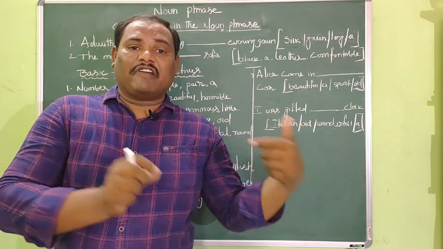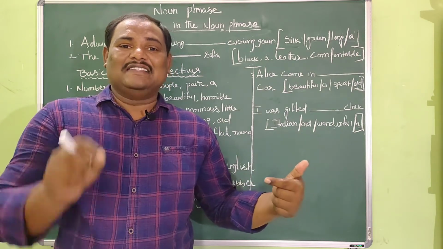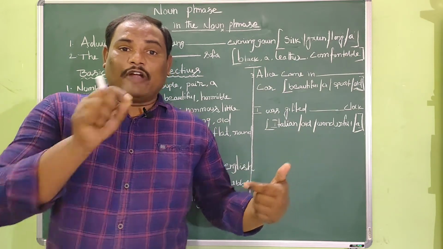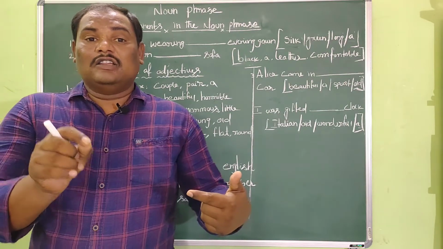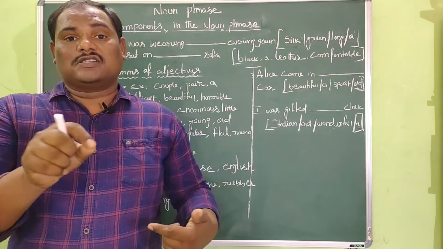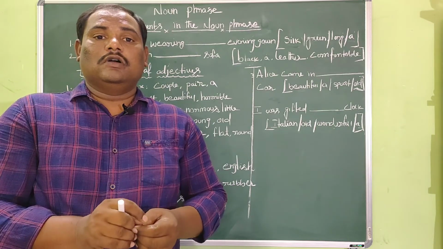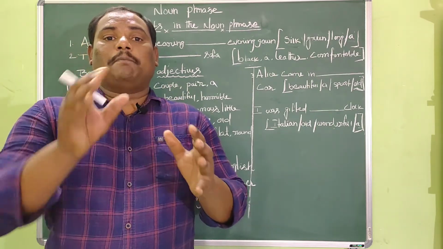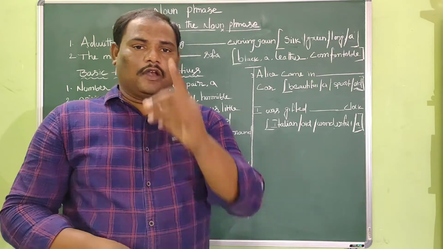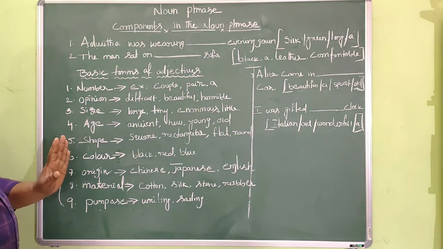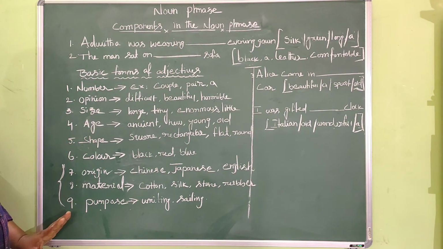Writing pad, here writing is an adjective, pad is a noun. And writing here comes under the purpose adjective, because writing reveals the purpose of the pad, isn't it? So that is all about the different forms of the adjectives.